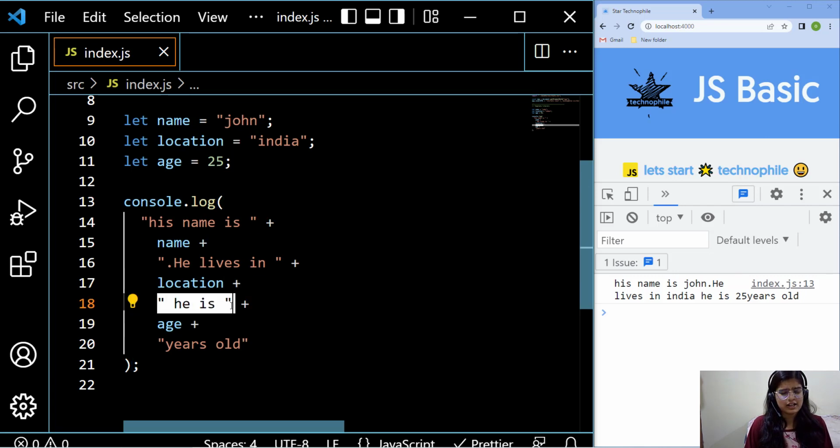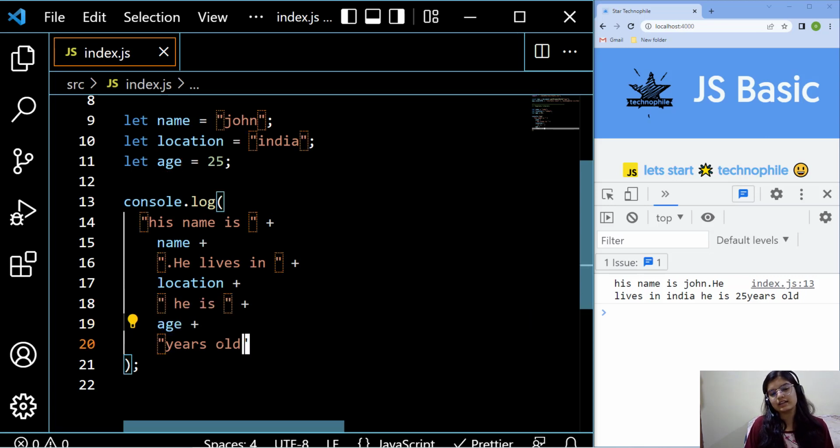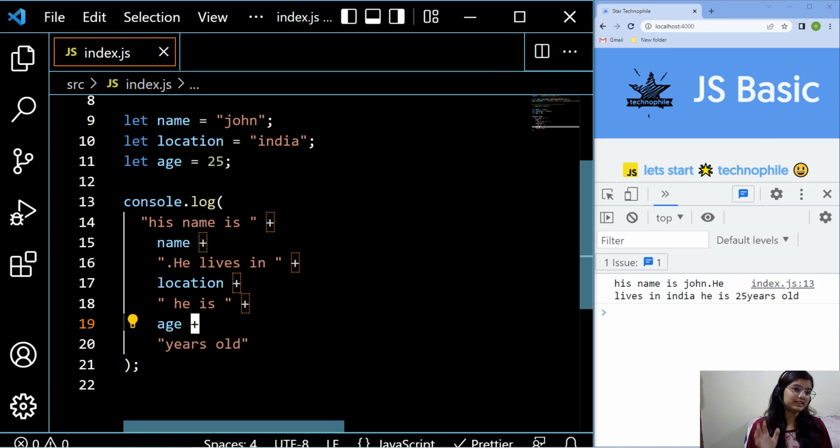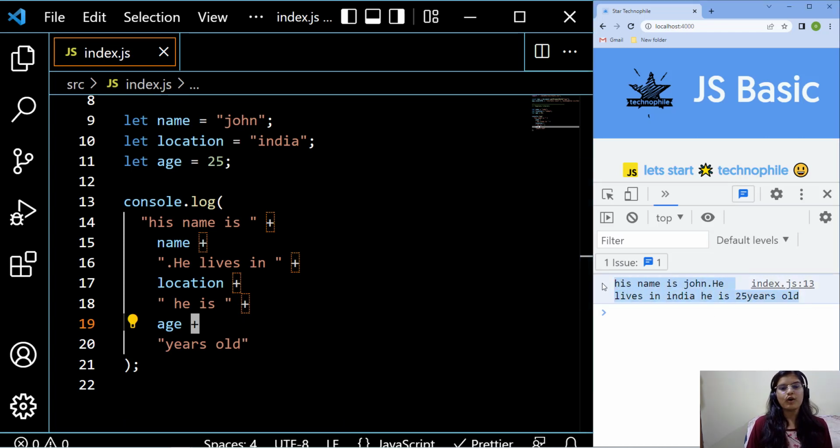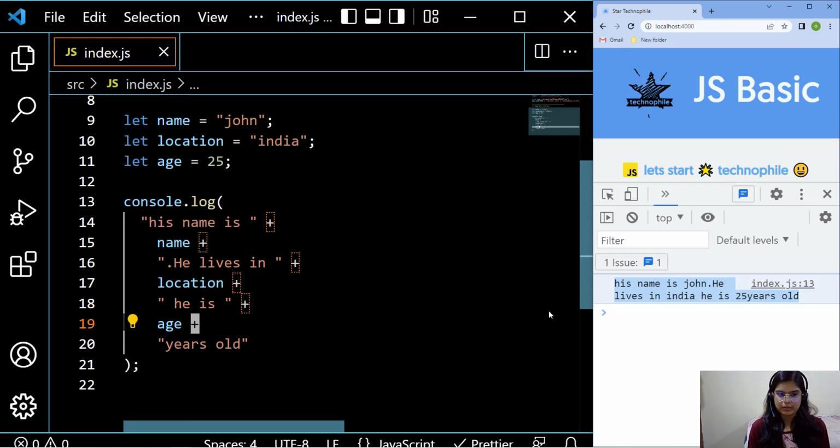Again I have to put another set of string, again age, and then for the years old again I have to put a concatenation. It is a damn tedious task for me. Putting a plus operator again and again, right? It is a kind of extra work for me, and my string is just this, but for the display purpose, for my variable purpose, I have to put this with the help of the concatenation operator.